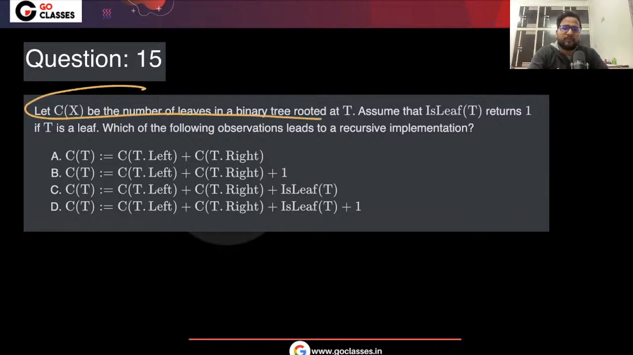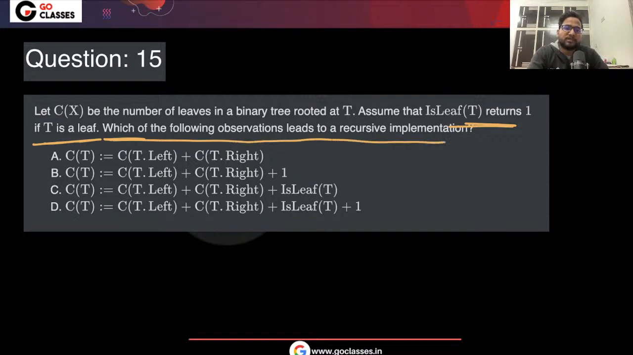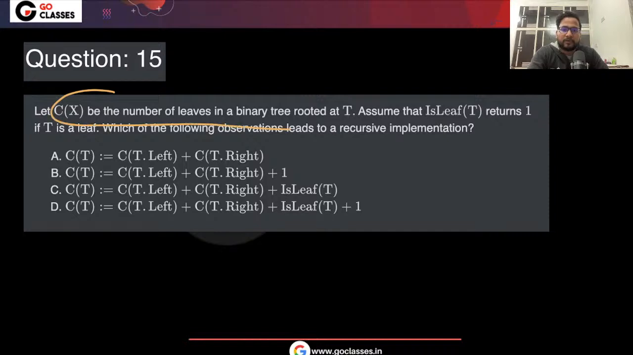Let C(x) be the number of leaves in a binary tree rooted at T. isLeaf(t) returns 1 if t is a leaf. If t, I mean the tree, has a root that is itself a leaf, then it will return 1. Which of the following observations leads to the recursive implementation? So C(x), they are saying the number of leaves rooted at t, so it should be C(t). Great. Now let's see this.